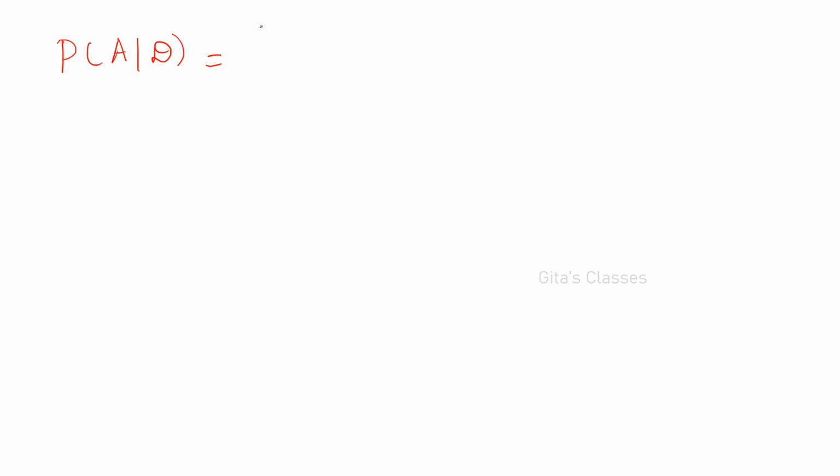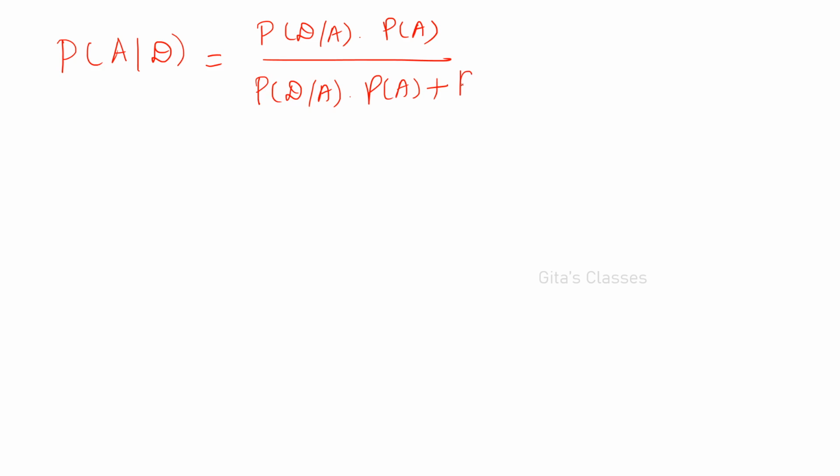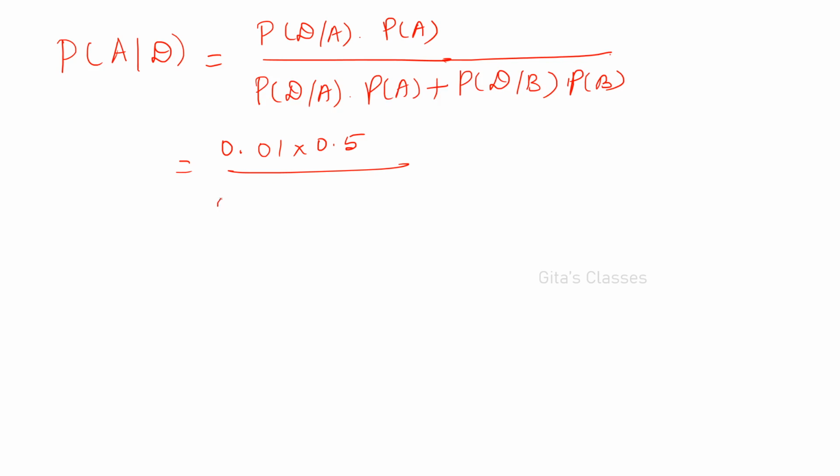By Bayes theorem, we know that P of A given D is P of D given A into P of A divided by P of D given A into P of A plus P of D given B into P of B. Now just substitute the values: 0.01 into 0.5 divided by 0.01 into 0.5 plus 0.015 into 0.5. So the final answer will be 0.4. You please check. Okay, 0.4. This is the answer.